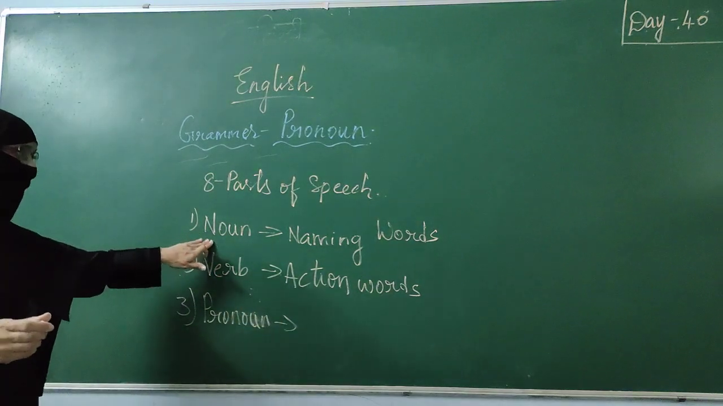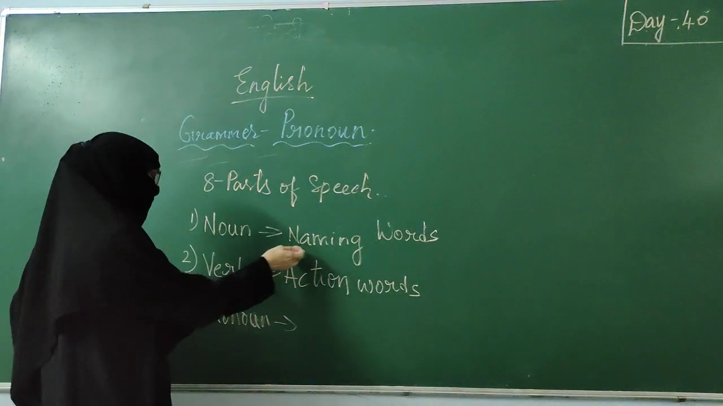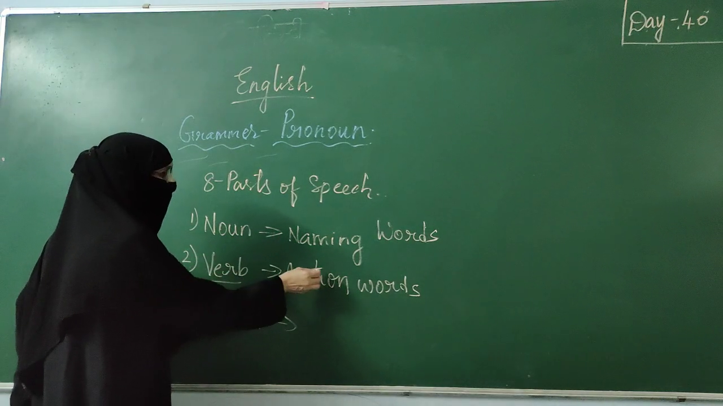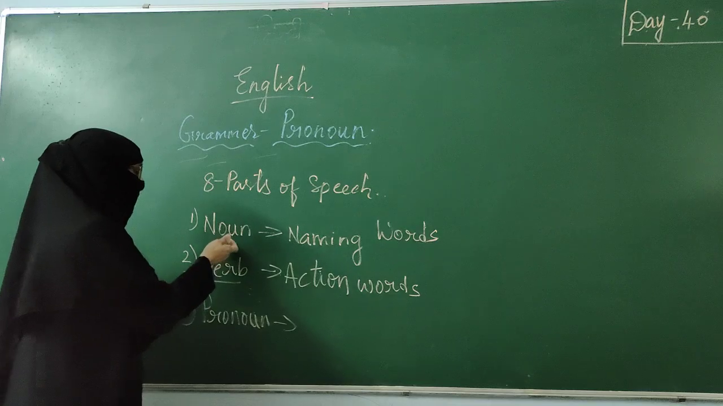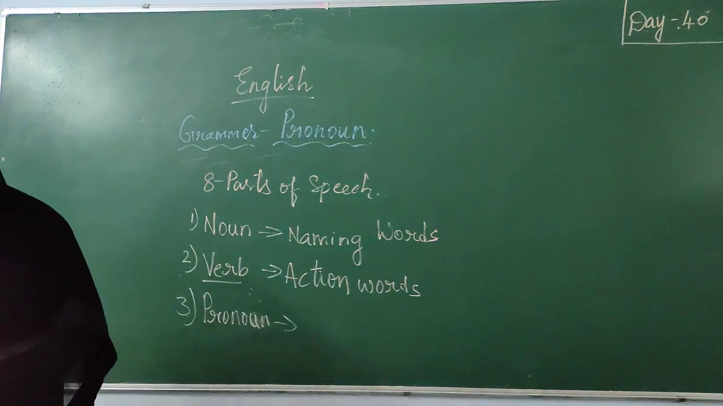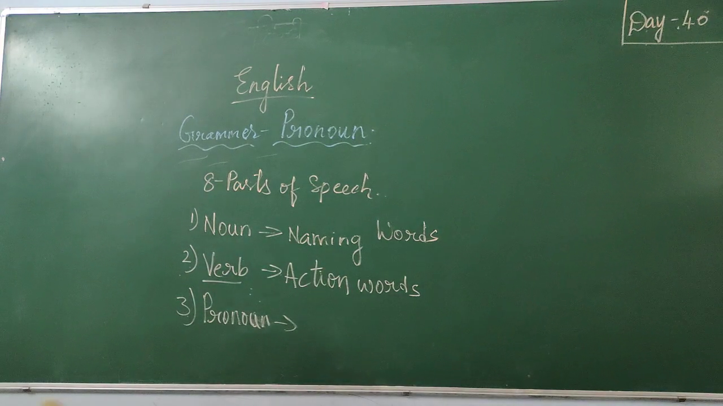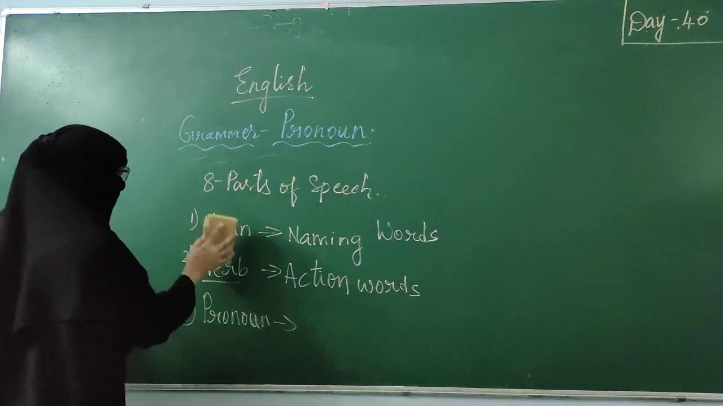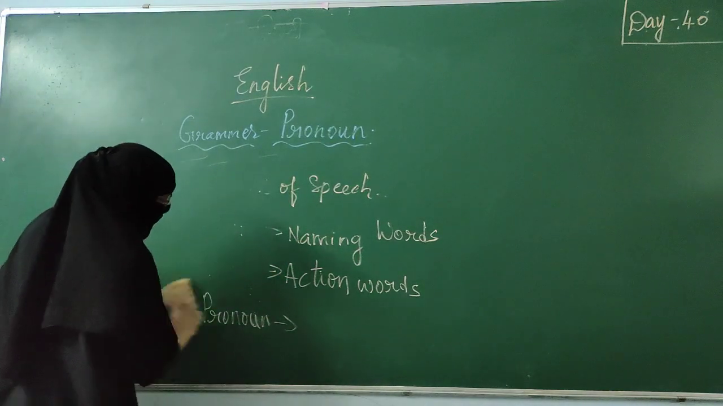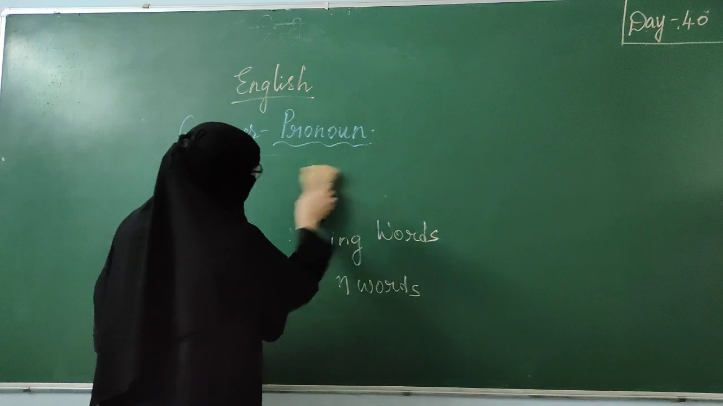We studied noun. Nouns are also called naming words. Verbs are nothing but action words. You can take run, dance, play. Those come under the action words. Whatever action you are doing, that is a verb, an action word. Today I am going to explain about pronoun.